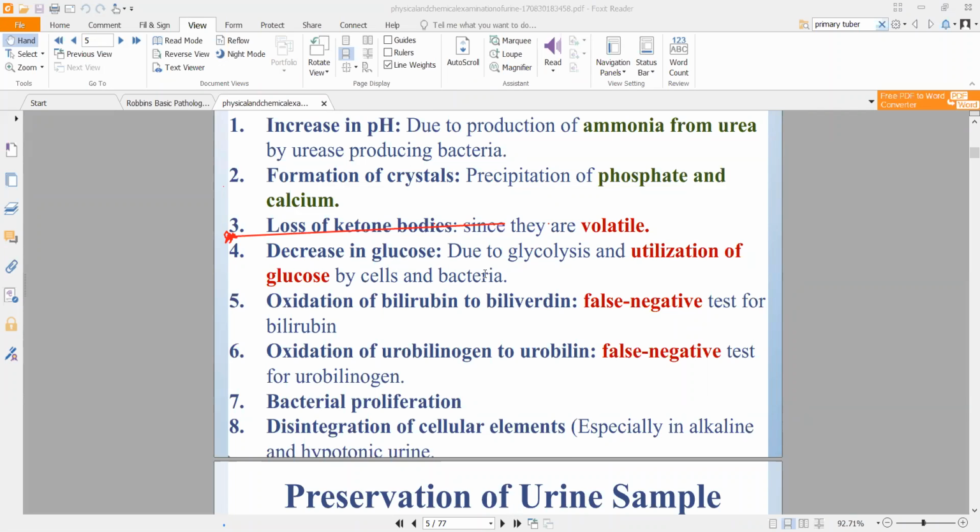Another thing, bacterial proliferation might be seen. So if you wait for too long, bacteria might proliferate in the urine, internal or external, right? External bacteria can also come into the urine and proliferate in that. Now generally you would want to use a sterile bottle for storage, but you never know, sometimes there might be bacteria in that and they might start proliferating, giving you a negative result.